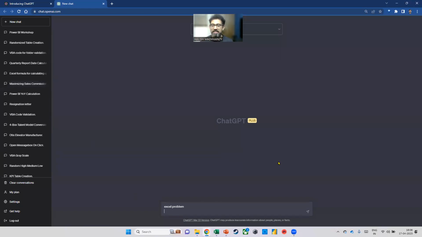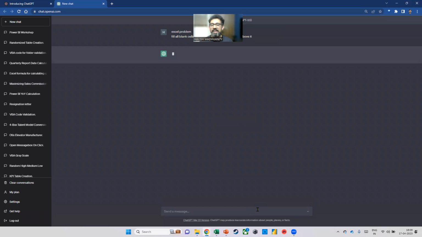Okay, so I have said that it's an Excel problem, and now I will say, fill all blank cells in column A with the value in the cell above it. I think this is as simple as it gets. It's pure natural language, so I'm not putting it in a specific syntax. It's not a very complicated or systematic way of asking the question. Let's see what happens when I press enter.